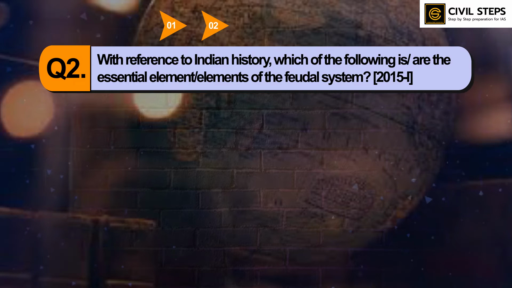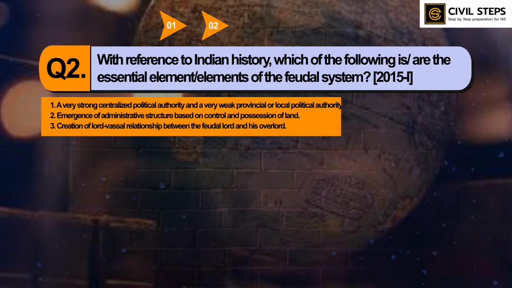With reference to Indian history, which of the following is or are the essential element of feudal system? First, a very strong centralized political authority and a very weak provincial or local political authority. Second, emergence of administrative structure based on control and possession of land. Third, creation of lord-vassal relationship between the feudal lord and his overlord. Select the correct answer using the code given below.